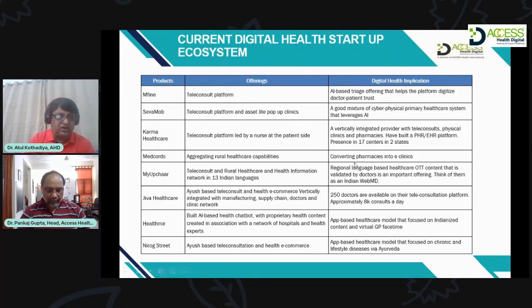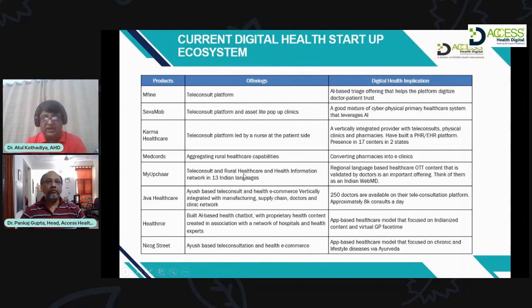So if you see My Upchar, this is a company which is bringing OTT content. OTT content is nothing but content, whether audio files or video information, which is made available to patients and doctors. That is called OTT.